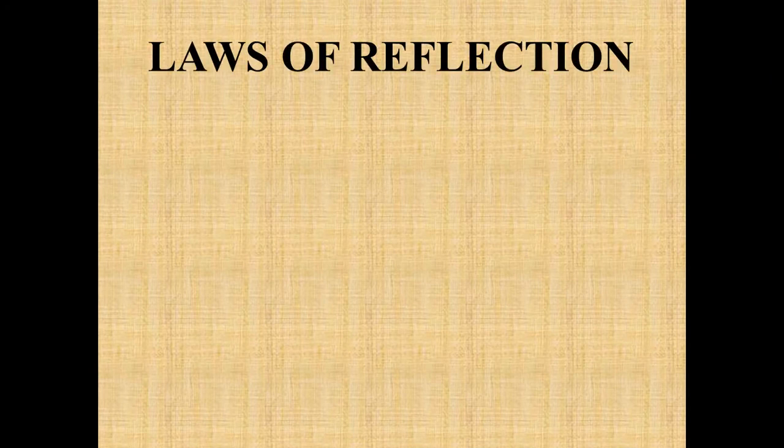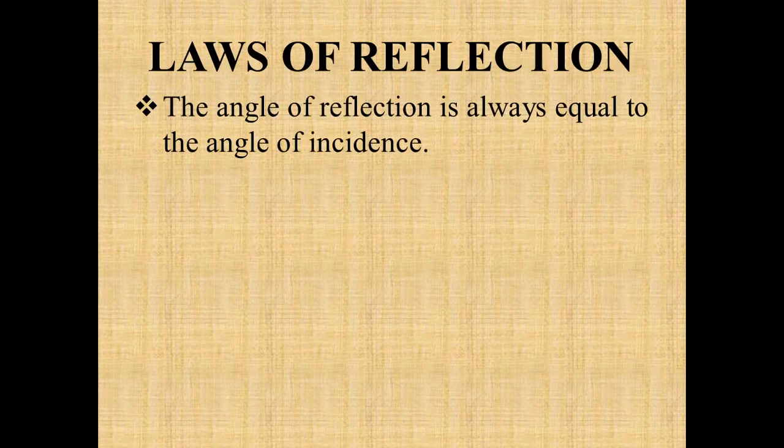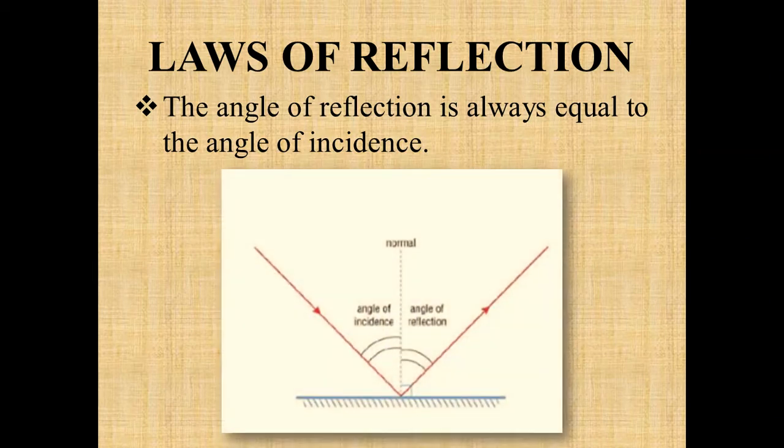So first of all, let's see the laws of reflection. The very first law of reflection says that whenever the incident ray strikes the surface of the mirror about the normal, the angle of reflection is always equal to the angle of incidence.